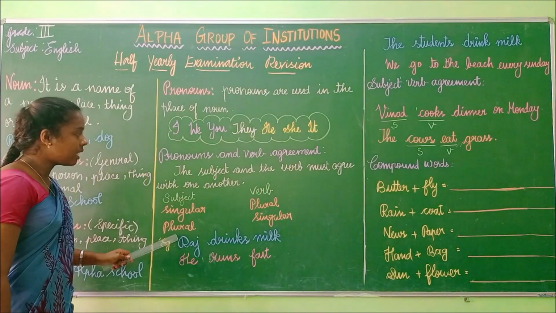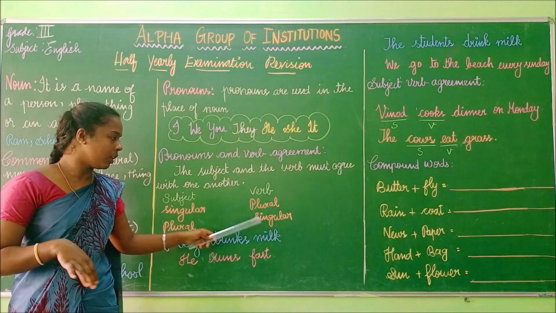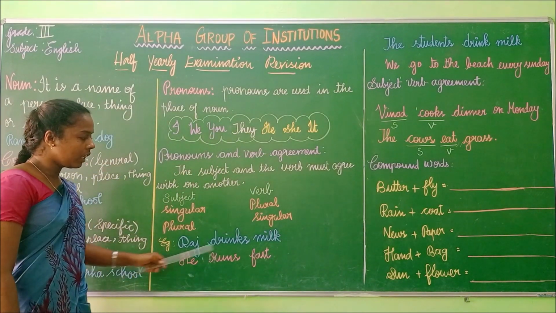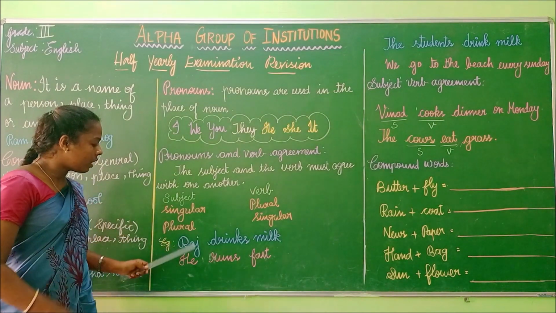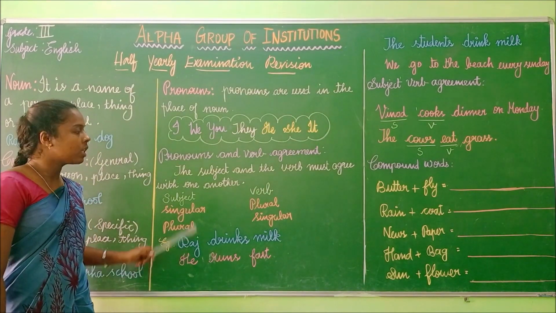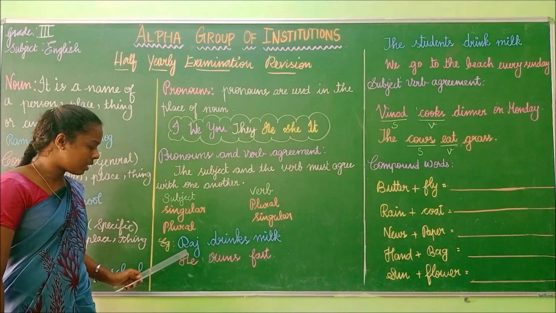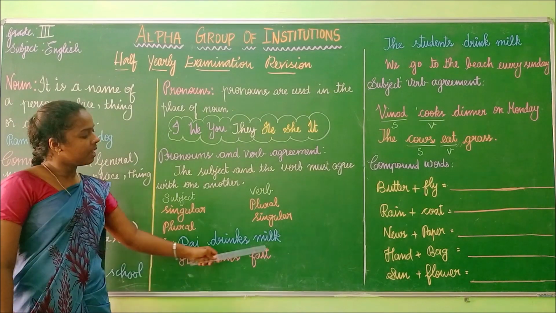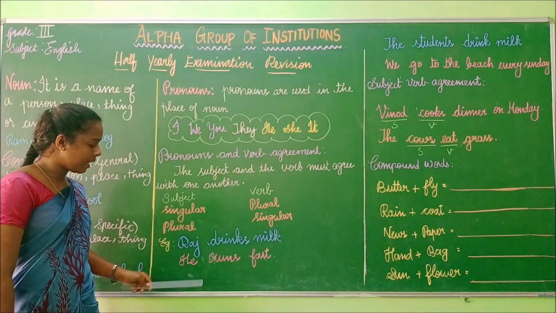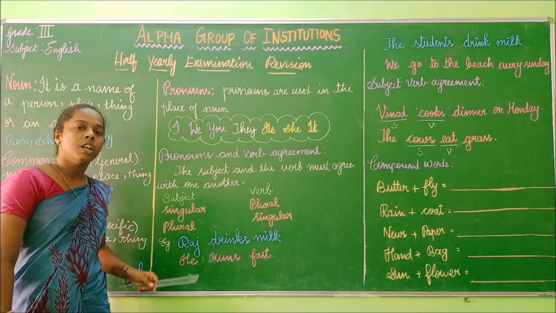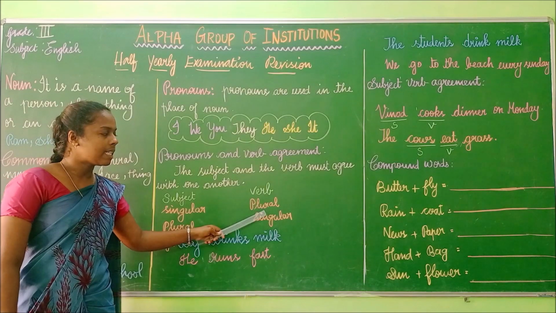If the subject is plural, I, we, you, they, the verb must be singular. See the example. Raj drinks milk. Here I am talking about only one person, Raj. So I have to write the verb in plural. So Raj drinks milk. Here he is the singular subject. He runs fast. So for the singular subject, the verb must be plural.